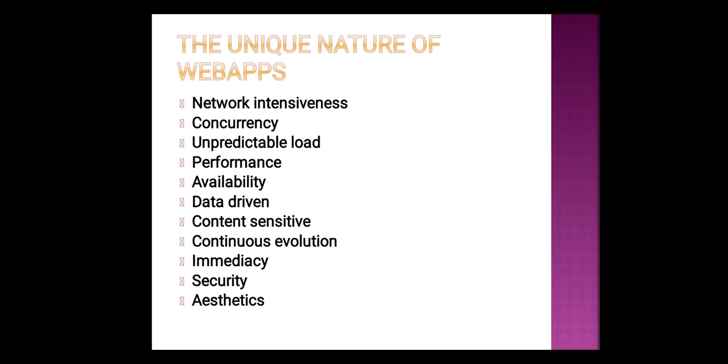Now let us see what are the attributes of those web apps. First one is network intensiveness. Network intensiveness in the sense, a web app resides on a network and it has to serve the needs of various clients.